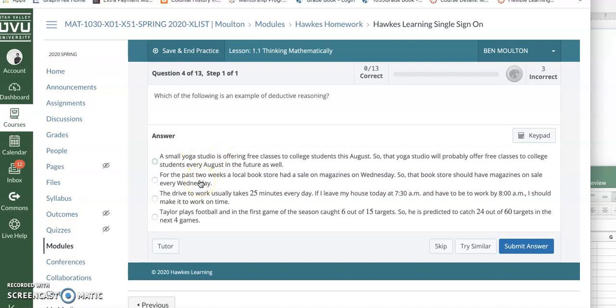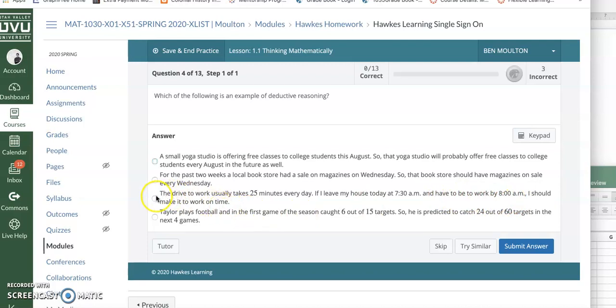Let's try the next guy. Example. For the past 2 weeks, a local bookstore has a sale on magazines on Wednesday. So that bookstore should have magazines on sale every Wednesday. See, they give you a specific example and then they go to the general. That's another example of inductive reasoning. The drive to work takes 25 minutes every day. If I leave my house today at 7:30 and have to be to work by 8 a.m., I should make it to work on time.